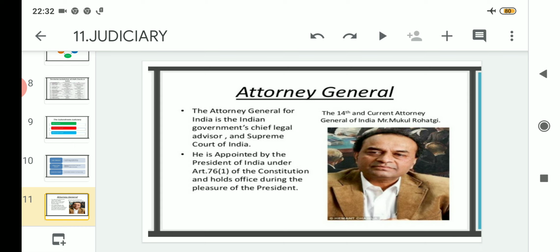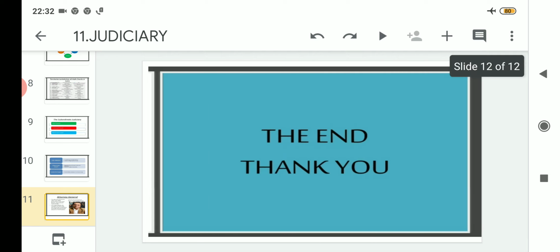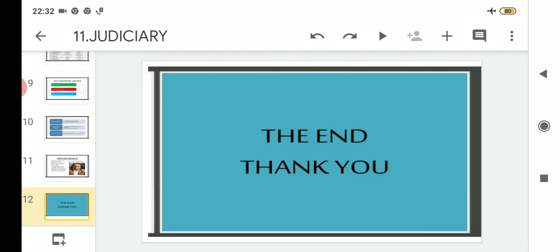And talking about the 14th and current Attorney General of India, he is Mr. Mukul Rohatgi. So I hope that whatever points we have discussed, understanding about the topic judiciary is now clear to you.